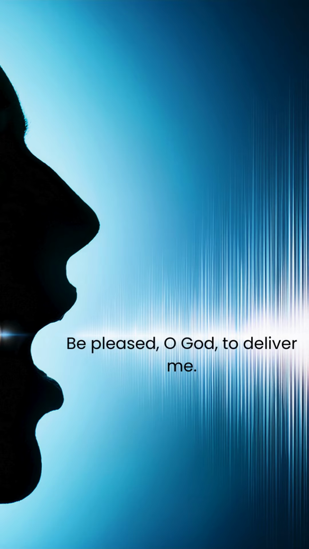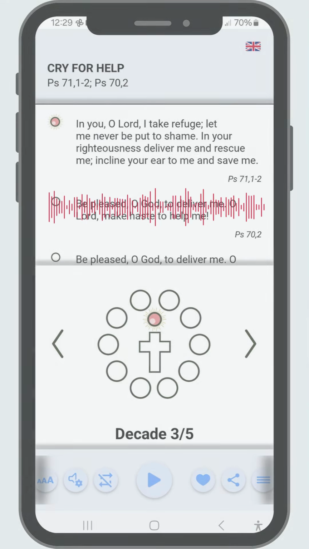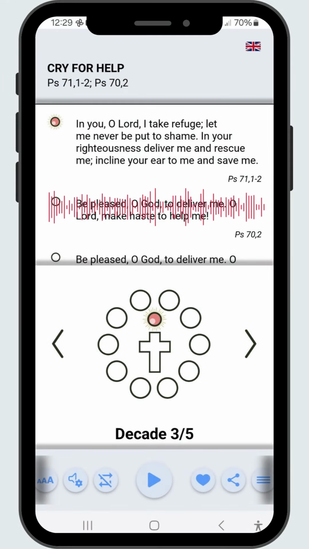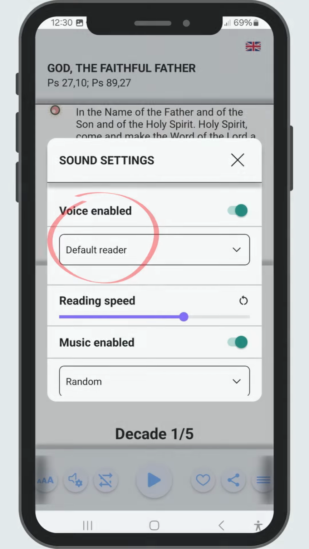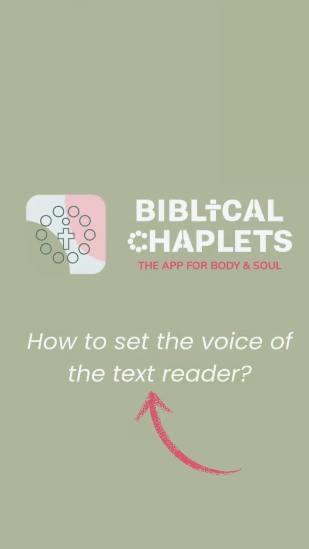The Biblical Chaplet app uses the speech synthesizer that is in your phone. It is a system that allows you to read the displayed text. If the voice in the application does not work, is inappropriate or reads incorrectly, watch the video, How to Set the Text Reader's Voice.